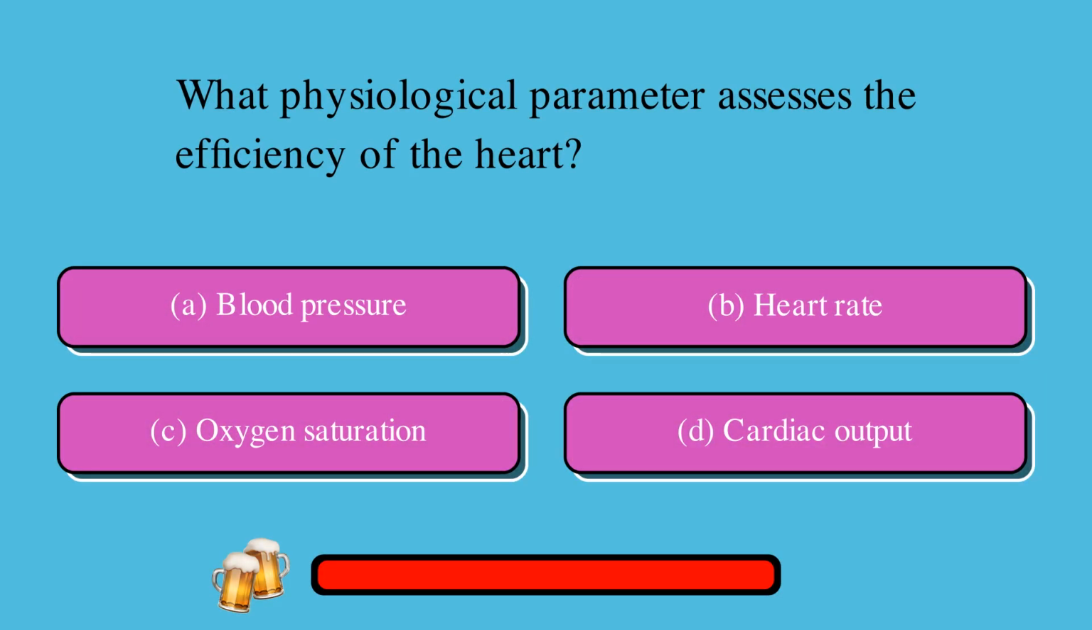What physiological parameter assesses the efficiency of the heart? A. Blood pressure, or B. Heart rate, or C. Oxygen saturation, or D. Cardiac output. The correct answer is D. Cardiac output.